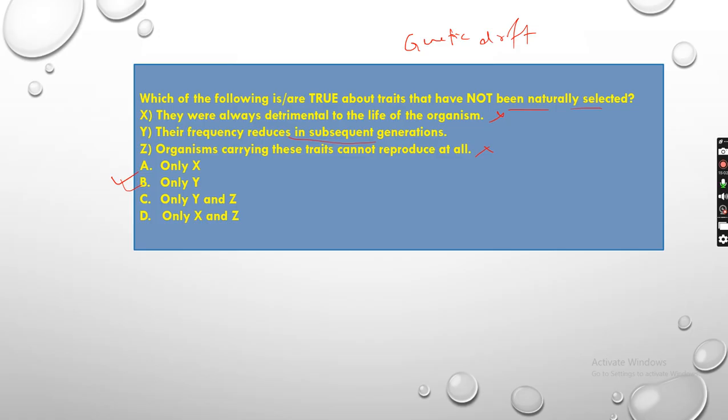So slowly what will happen? If there are no variations, then the chance of survival also becomes less. So the population also starts decreasing, because they will not be able to adapt to the changing environment.